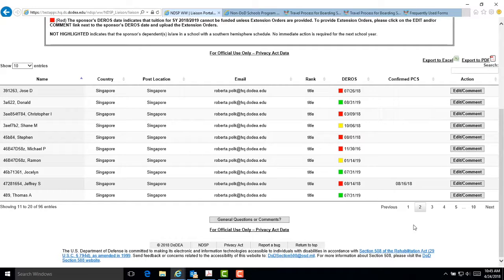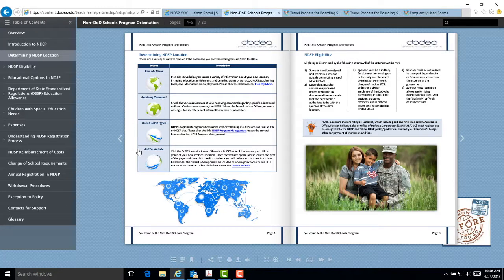If a sponsor is going to another NDSP location, they must use the Student Online Registration (SOR) system to register in the NDSP at the new location. If the dependents are transferring to a DoDEA school, please refer to the DoDEA website for information. There are quick links to the DoDEA website on page 4 of the Sponsor Orientation booklet.